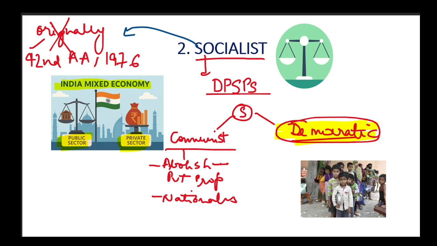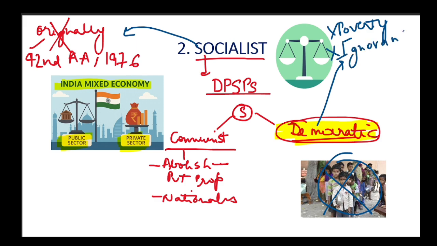This democratic kind of socialism aims at, first, removing poverty. Here we can see poor kids, right? So removing poverty is the main aim. The second aim is to remove ignorance. Third, to remove diseases. And lastly, inequality of opportunity.